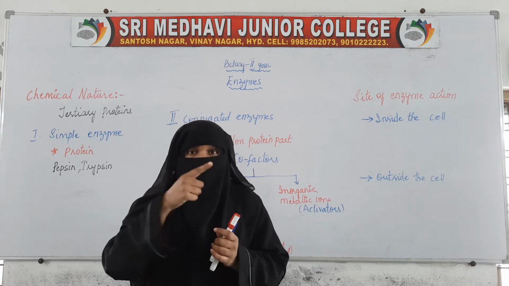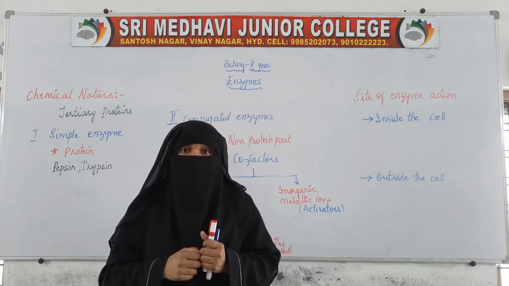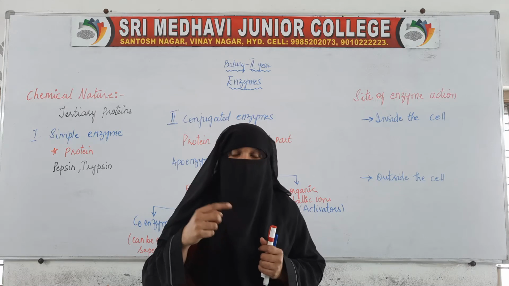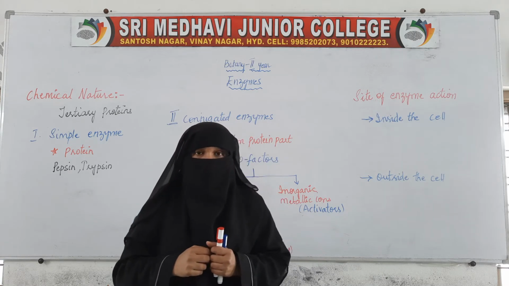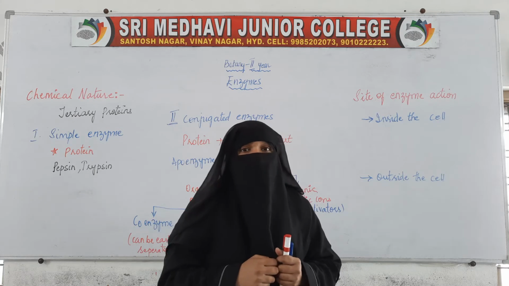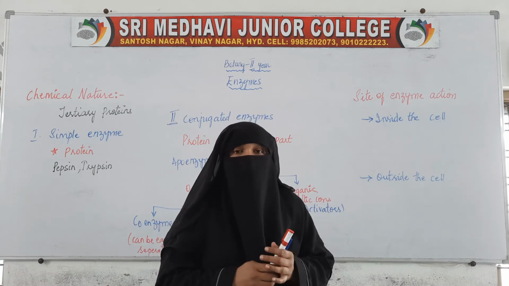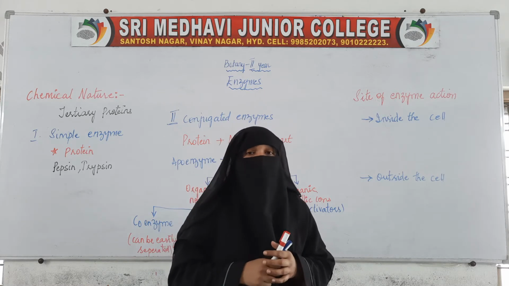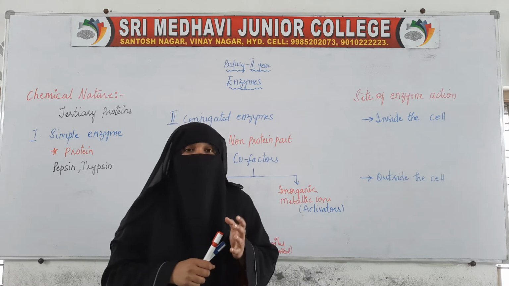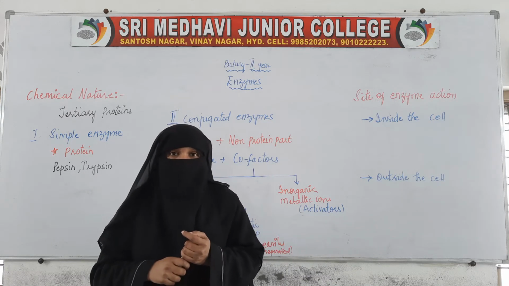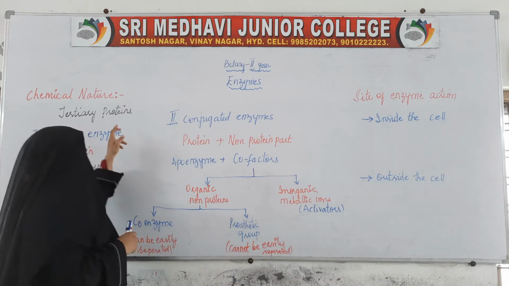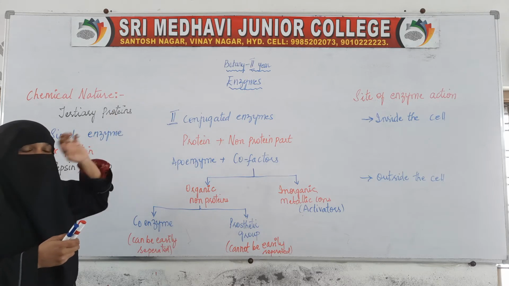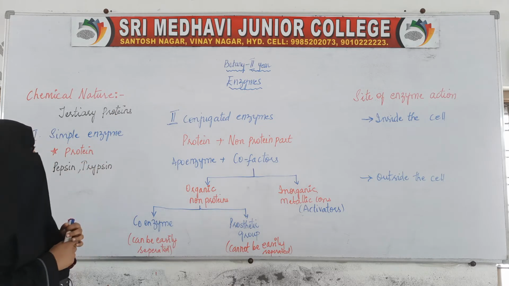In the secondary structure the straight chain will be coiling, and in the tertiary structure that coil, the primary and secondary structure, will be folding upon itself, thereby converting into tertiary structure. So the enzymes are present in tertiary structures, not all, but most of the enzymes. We can even say that enzymes are tertiary proteins because most of them are present in tertiary structure.